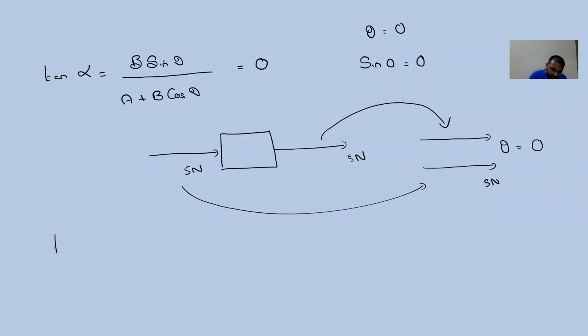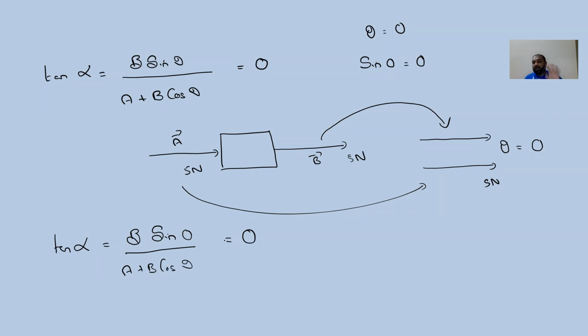What is the formula for finding the direction? Tan alpha is equal to B sine theta over A plus B cos theta. Suppose this is vector A and this is vector B. When I put the sine theta, the theta is 0 here. So sine 0 is 0. That is the reason, whatever the other value, the direction is at an angle 0.